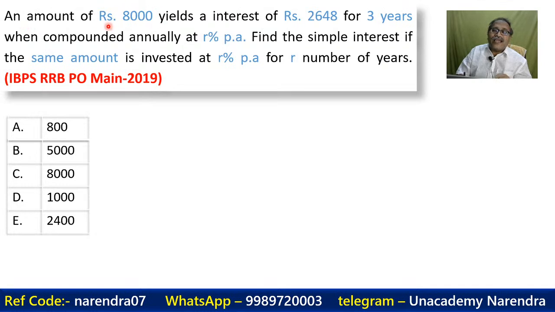An amount of rupees 8,000 yields an interest of rupees 2,648 for 3 years. This is the principal, this is the interest, and this is the time, 3 years, when compounded annually at the rate of R% per annum. Find the simple interest if the same amount is invested at R% per annum for R years. So the very first thing, you know that we need to find out R.